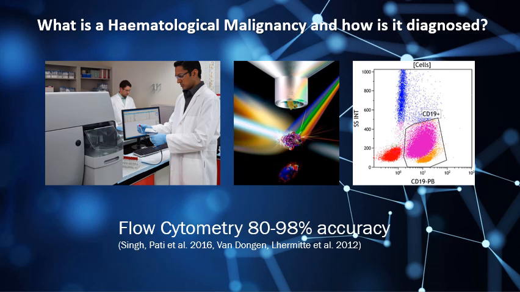So how can we improve this accuracy rate from the 70 to 80% that we're seeing in resource limited settings closer to what we're seeing in first world countries? There is a technology there in the middle called flow cytometry, and this is an area where I spent a lot of my diagnostic time in pathology before moving over to James Cook University. There is a high degree of variability in the accuracy of flow cytometry. It can improve your morphological diagnosis somewhat, up to 98% accuracy, but not always to a level that high.